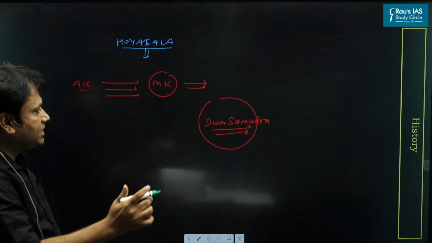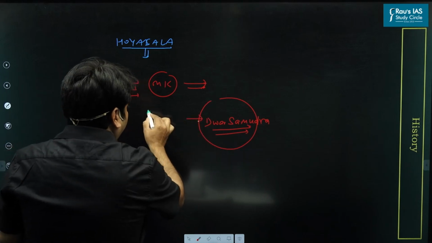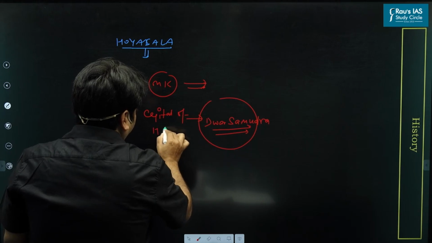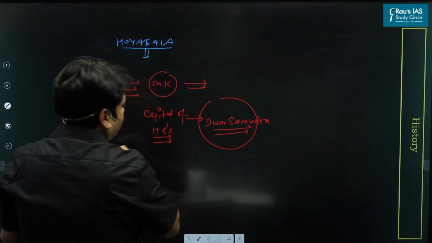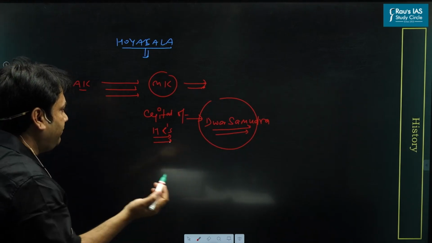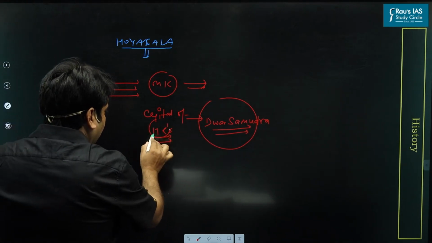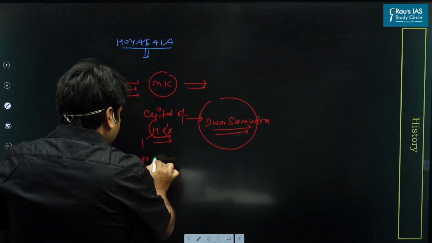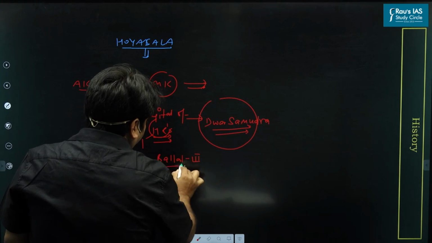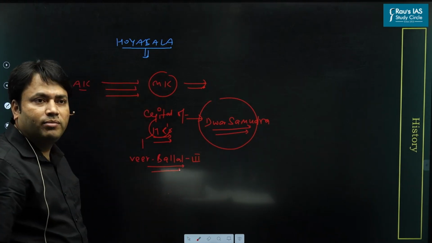This capital was the capital of the Hoysala rulers. It means Alauddin Khilji defeated a famous Hoysala ruler. The name of that Hoysala ruler was Bir Ballal III. So Alauddin Khilji defeated Bir Ballal III.